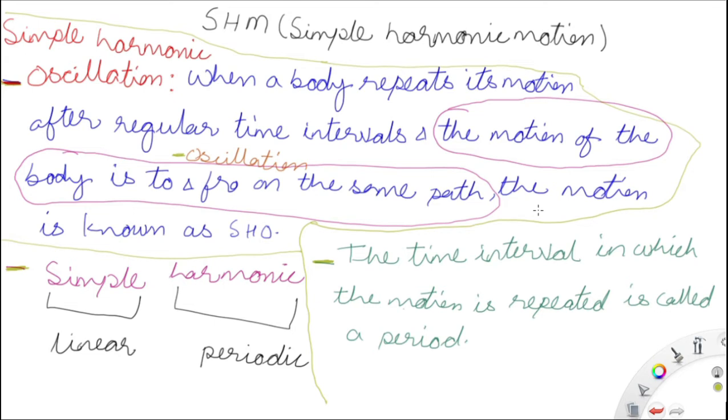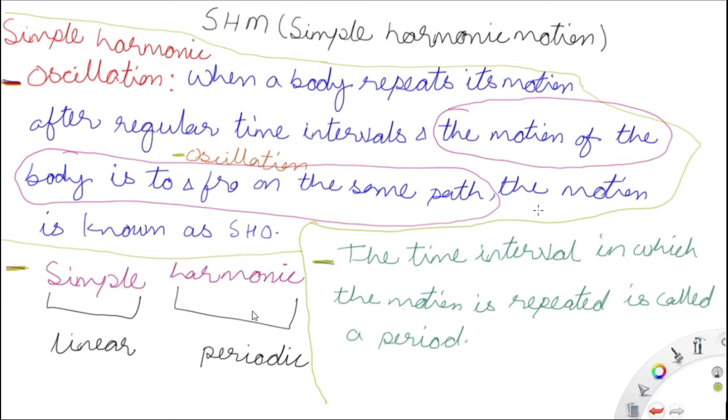Now simple harmonic oscillation: when a body repeats its motion after a regular time interval and the motion of the body is to and fro on the same path, the motion is known as simple harmonic oscillation. In the term simple harmonic, simple means linear and harmonic means periodic. Harmonic functions are there in mathematics, so harmonic means periodic.